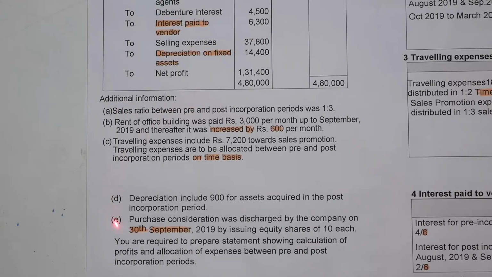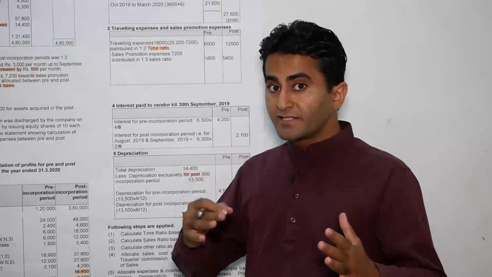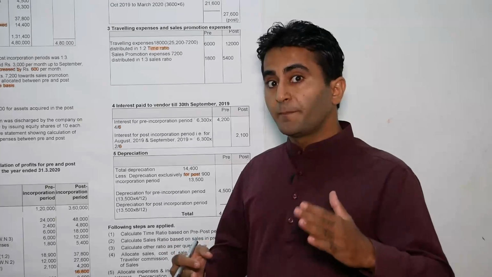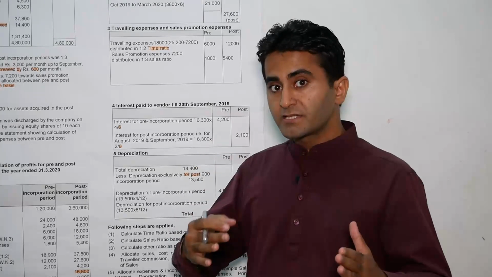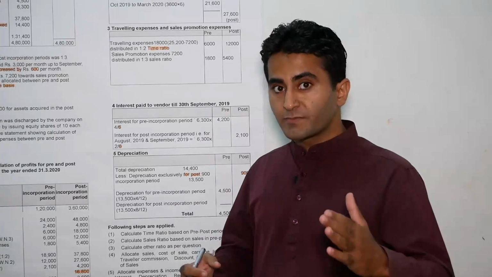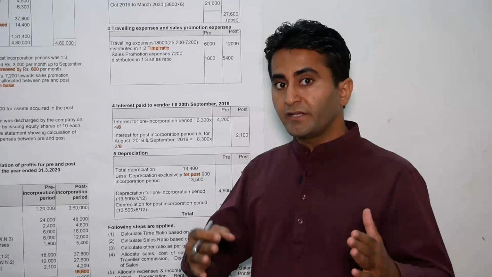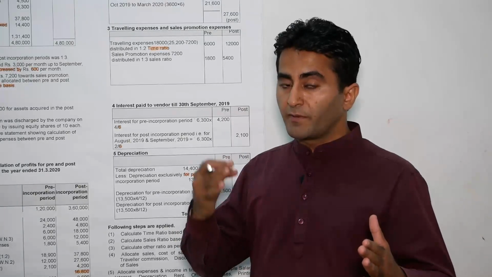Additional information, point number E. Purchase consideration was discharged by company on 30th September 2019 by issuing equity share of rupees 10 each. Green Limited took over our running business on 1st of April 2019, but consideration paid was on 30th September 2019. That is, interest will be paid for a period of 6 months from 1st of April 2019 to 30th September 2019. So out of which 4 months is pre-period, that is from 1st April 2019 to 31st July 2019, and August and September 2019 will come under post period.